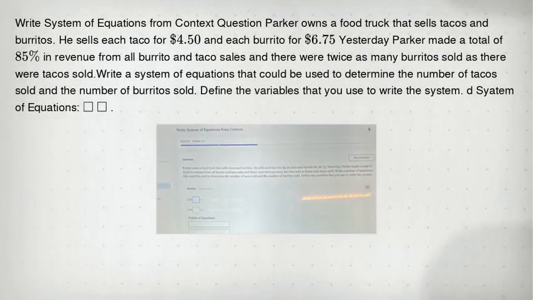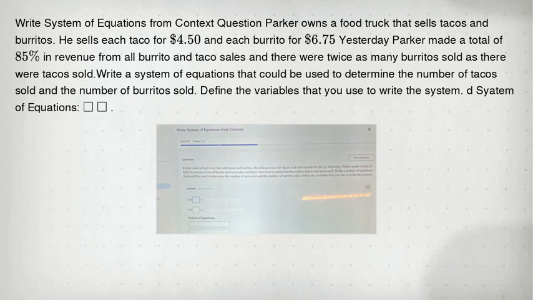Parker owns a food truck that sells tacos and burritos. He sells each taco for $4.50 and each burrito for $6.75. Yesterday, Parker made a total of $85 in revenue from all burrito and taco sales, and there were twice as many burritos sold as there were tacos sold.